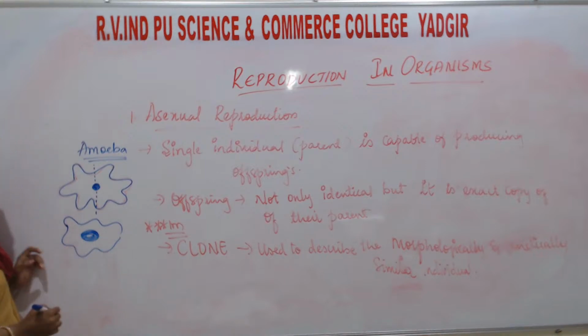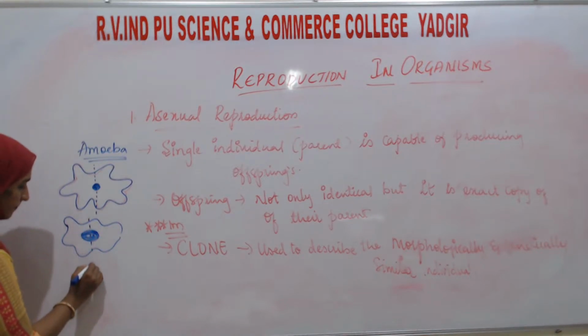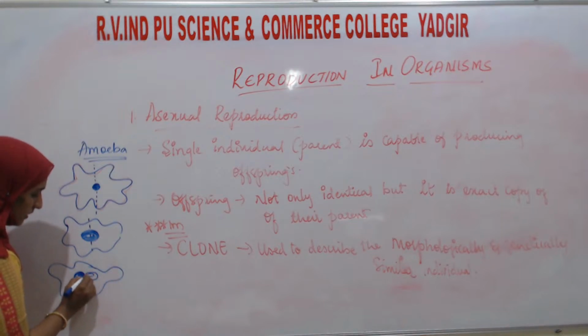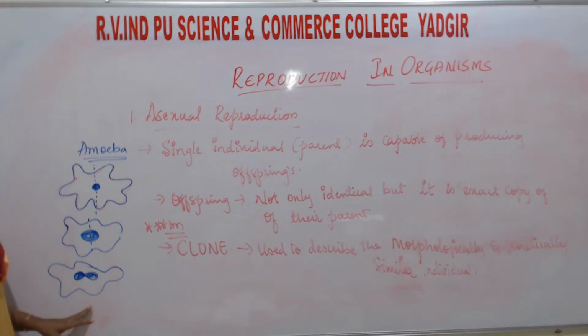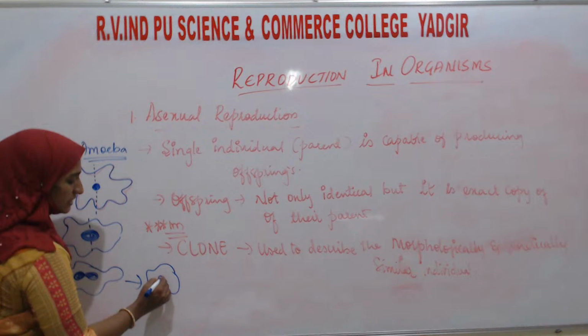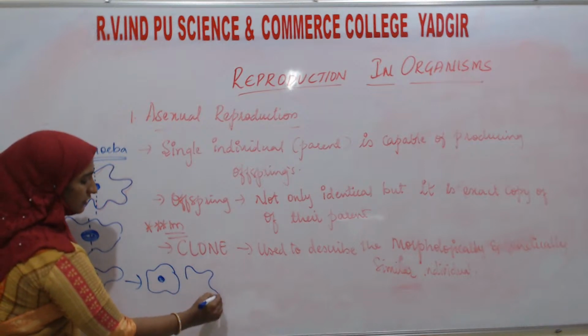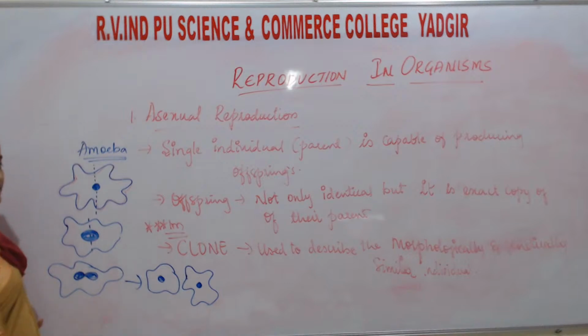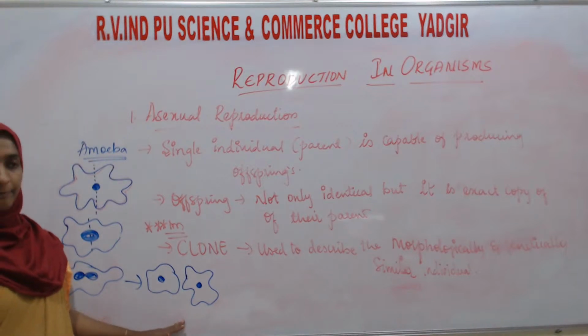First it will grow in size, then the nucleus is going to divide, as you can see in the third diagram. If the nucleus divides, there will be division of the cytoplasm. If the cytoplasm divides, then two new individuals are formed.